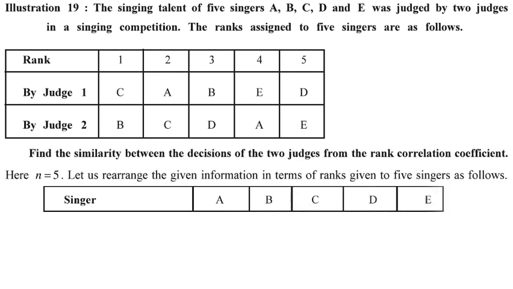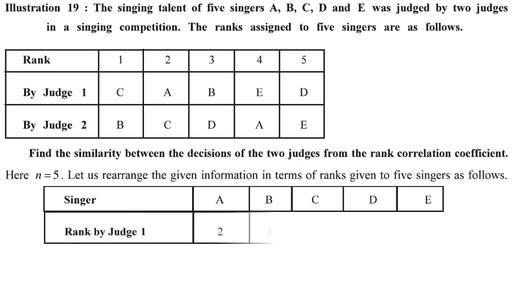We will write down the singers, that is A, B, C, D, E. Then we will write down judge 1 and 2. Now check. For judge 1, A got second rank, B got third rank, C got the first rank, D got fifth rank and E got fourth rank.